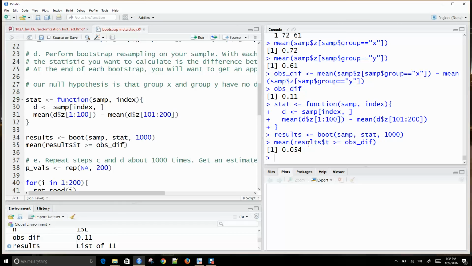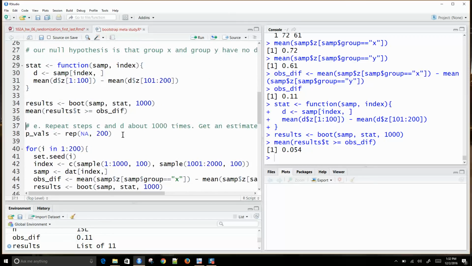You could do something similar with a randomization study if you had used random assignment, but here we're treating these as drawing from the population. So we do this, and we get 0.054.